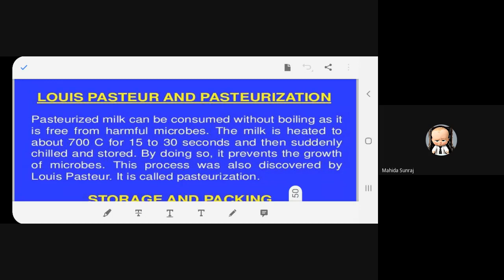Pasteurized milk can be consumed without boiling as it is free from harmful microbes. The milk is heated to about 70 degrees Celsius for 15 to 30 seconds and then suddenly chilled and stored. By doing so, it prevents the growth of microbes. This process was also discovered by Louis Pasteur. It is called pasteurization.